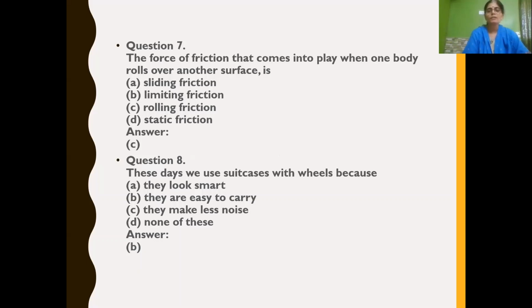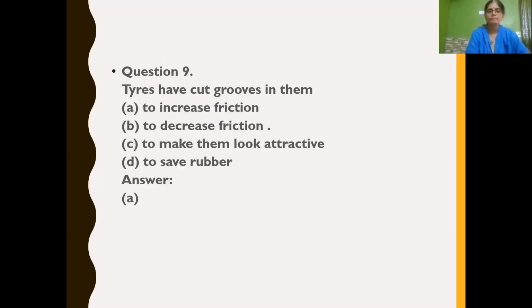Next question, these days we use suitcases with wheels, isn't it? Because it is easy for us to carry. So the option is they are easy to carry. Tires have cut grooves in them. Yesterday we have seen tires have grooves. Even shoes, behind shoes you have grooves in order to increase friction. So the correct option is A. Tires have cut grooves to increase friction.